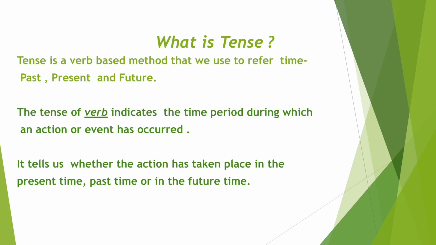So what is tense? It is a verb based method that we use to show time. It can be past, present and future. The tense of the verb indicates the time period during which an action has occurred. It tells us whether the action has taken place in the present time, past time or in the future time.